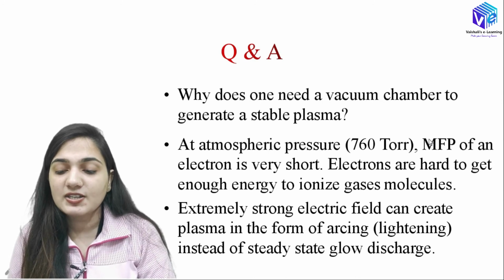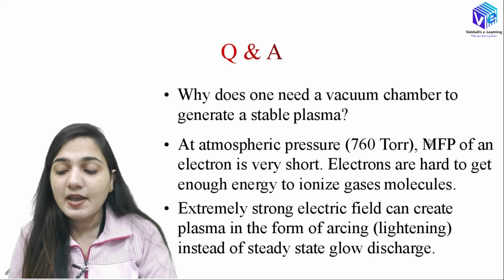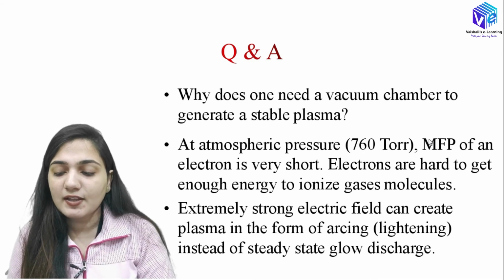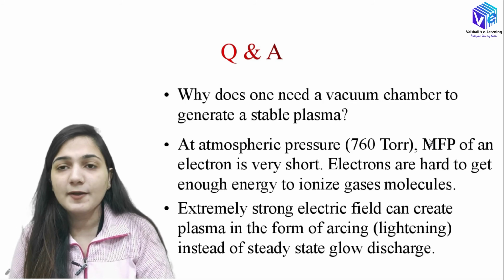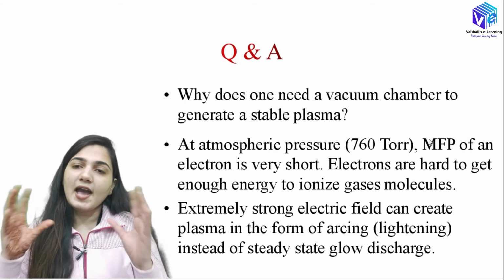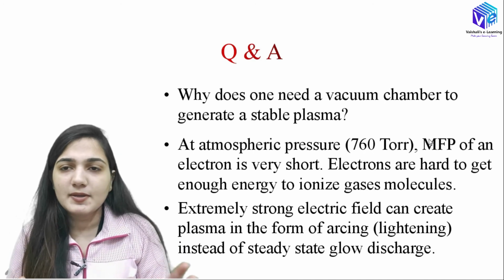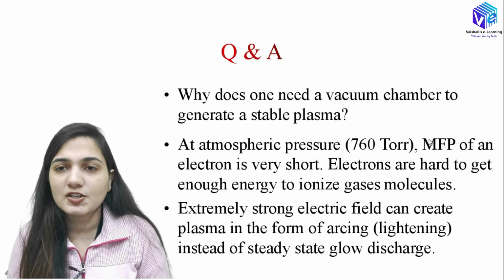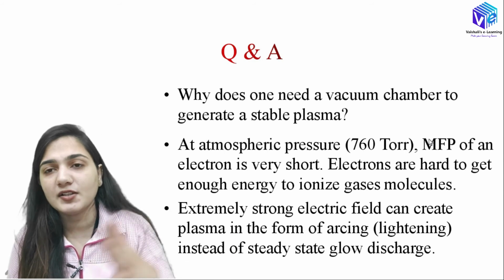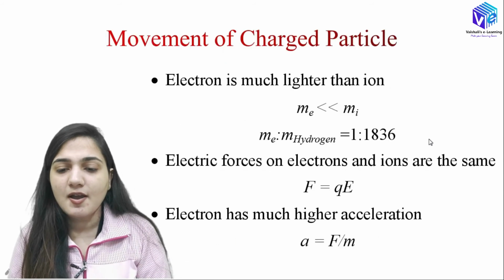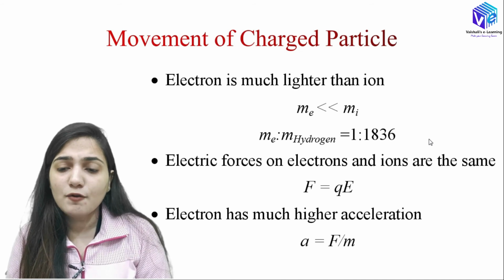If I have an extremely strong electric field, that can generate the plasma in the form of lightning instead of a steady state glow discharge. So if I want steady state discharges, I must have a vacuum, otherwise there will be some recombination and dissociation taking place with the help of other molecules that can contaminate the plasma. Now, the movement of the charged particles.